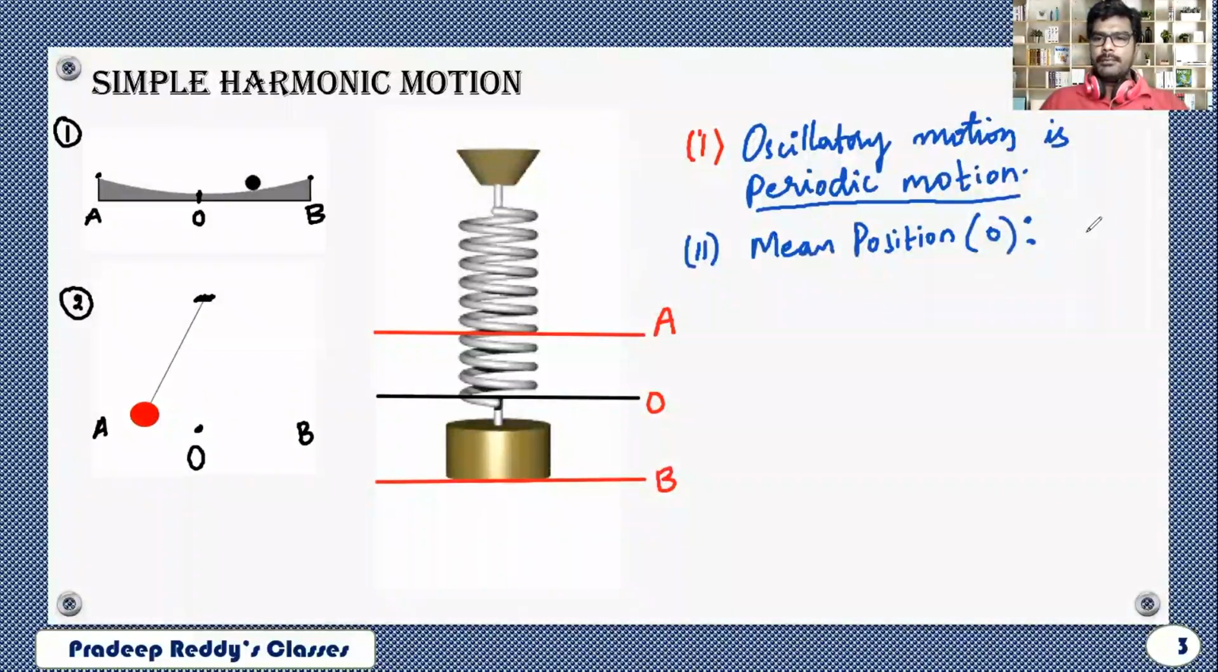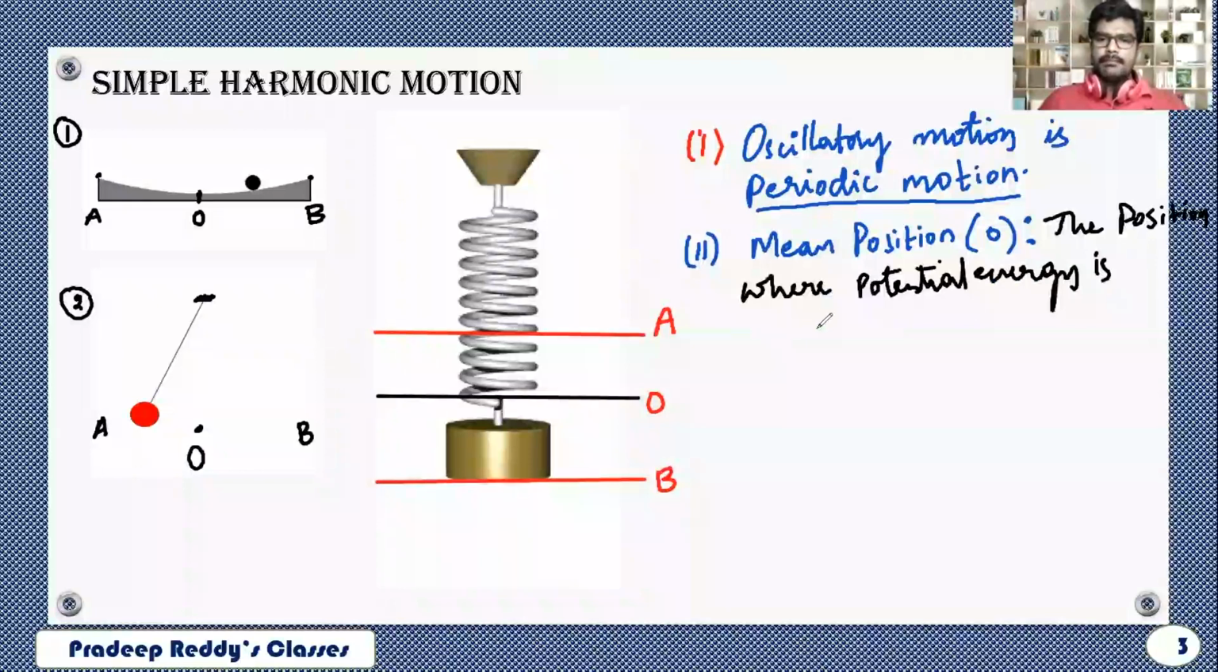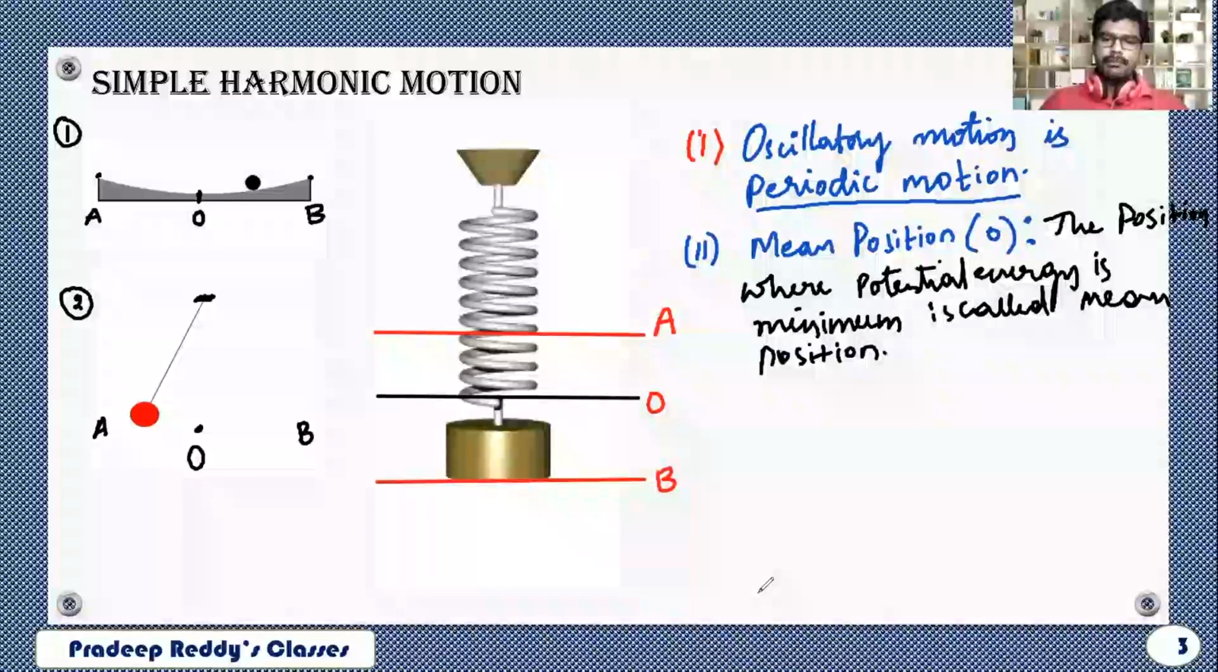And how can you define that mean position? The position where potential energy is minimum is called the mean position. So wherever you leave the object, again it tends to come towards that mean position. That is point number 2.